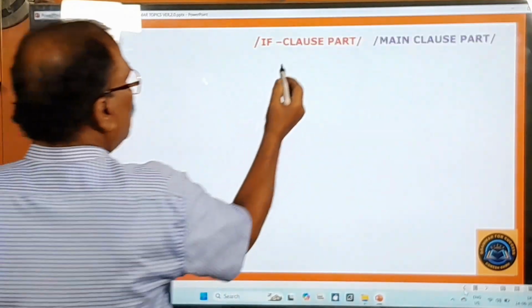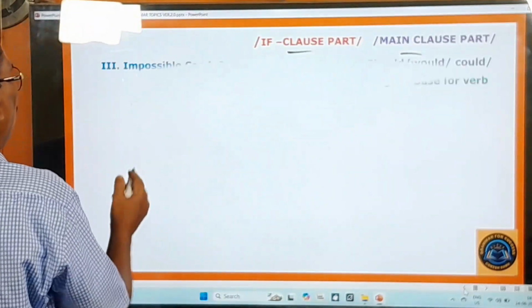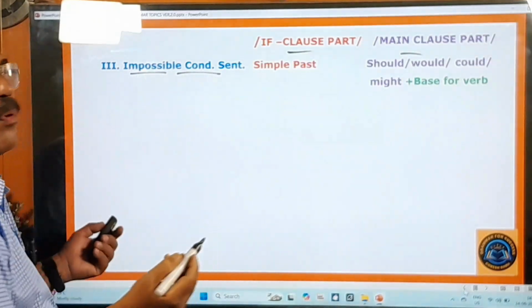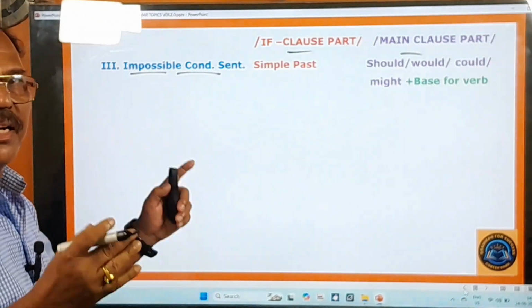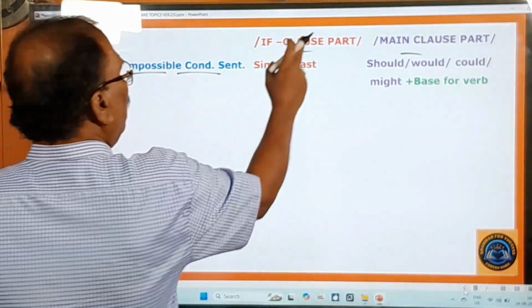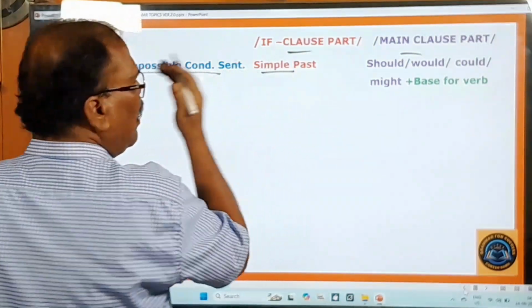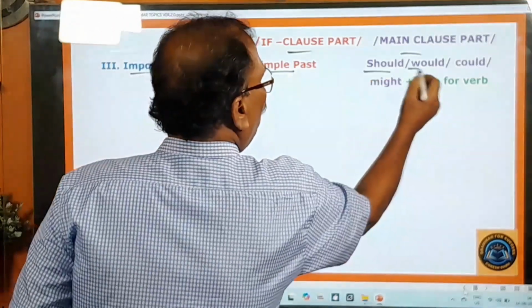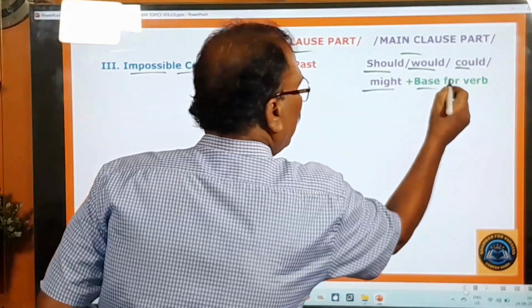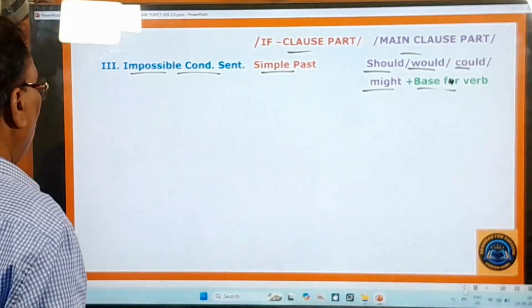And here, if clause part and main clause part, you pay attention. Third one, impossible conditional sentences. Impossible, the name itself is telling you that the conditions are very impossible. And therefore in the if clause part there will be simple past, and in the main clause part should or would or could or might plus base form verb. Okay, base form verb, right? And here you pay attention.